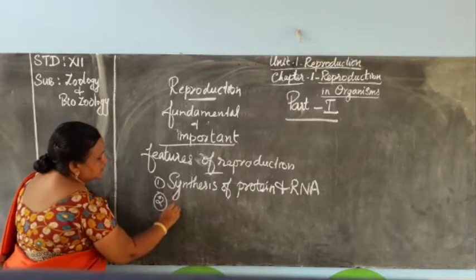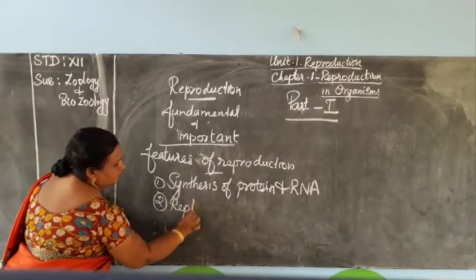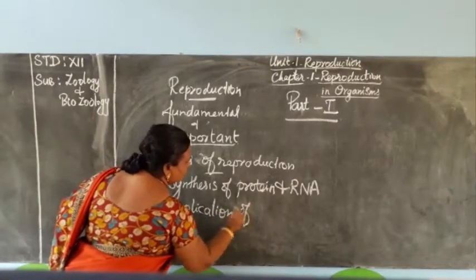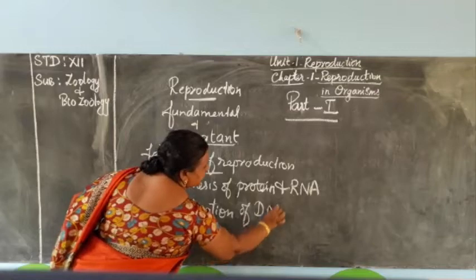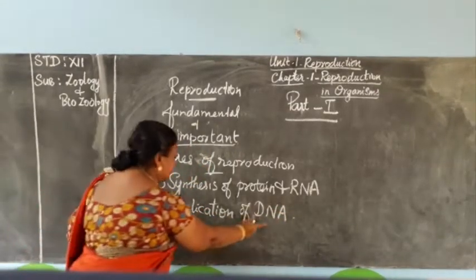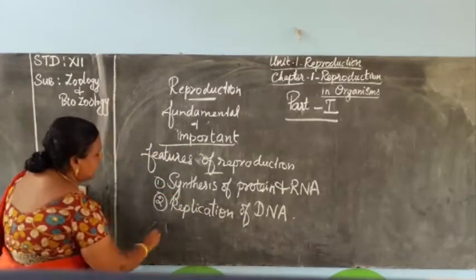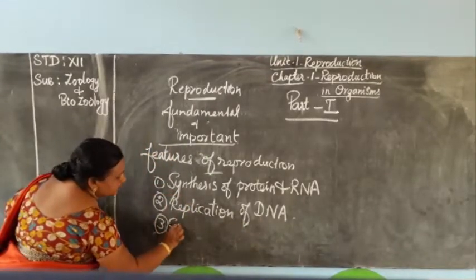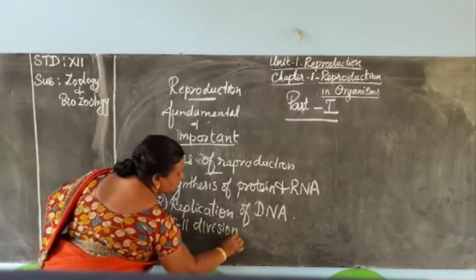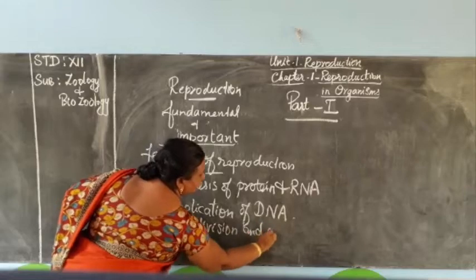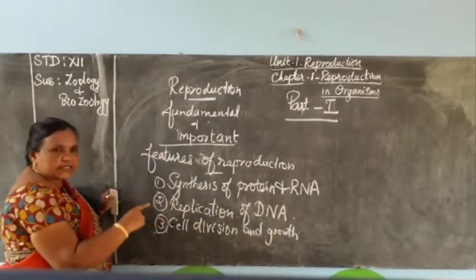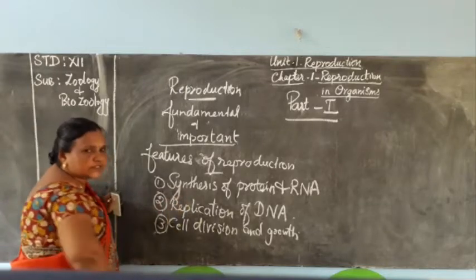Next, the second one is replication of DNA. Replication of DNA means taking Xerox copies of DNA. Third one, cell division and growth. Because of cell division, we know the organisms will grow.